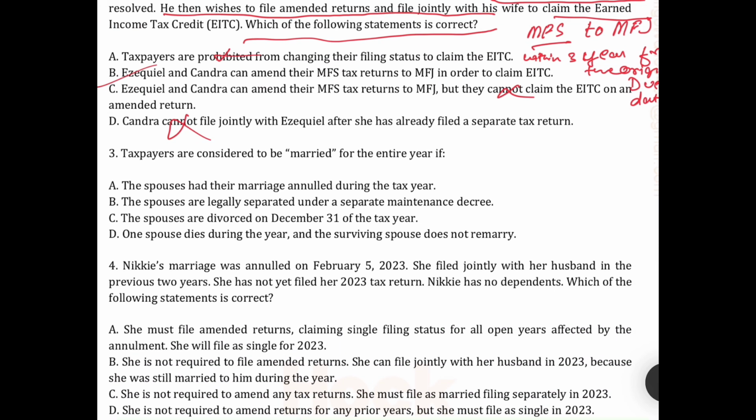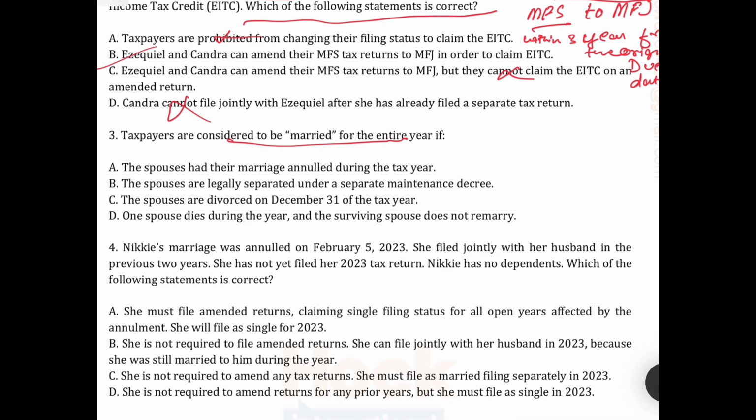Third question. Considered to be married. They are considered to be married. The spouse had their marriage annulled. In the case of annulment, they are not considered to be married. Legally separated. In the case of legal separation, maintenance, divorce, they have to file MFS. And in case of divorce on 31st of December, they are considered as separate.